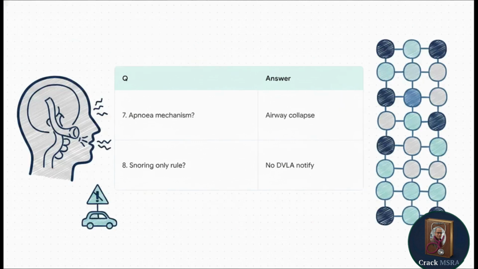Question 7. What anatomical event occurs repeatedly during sleep to produce apnea in OSHS? The answer is the collapse of the upper airway, specifically due to the loss of pharyngeal dilator muscle tone during sleep. That's the core pathophysiology you absolutely need to know.